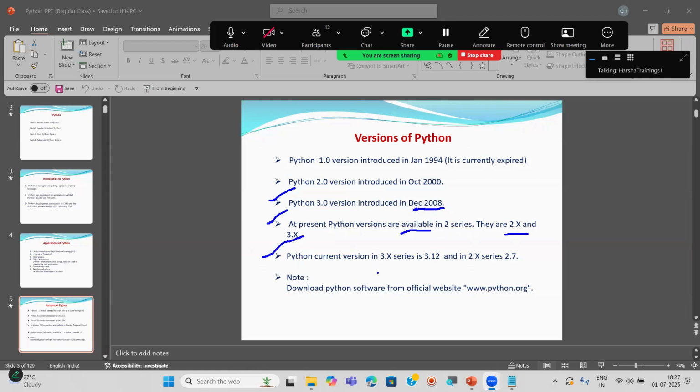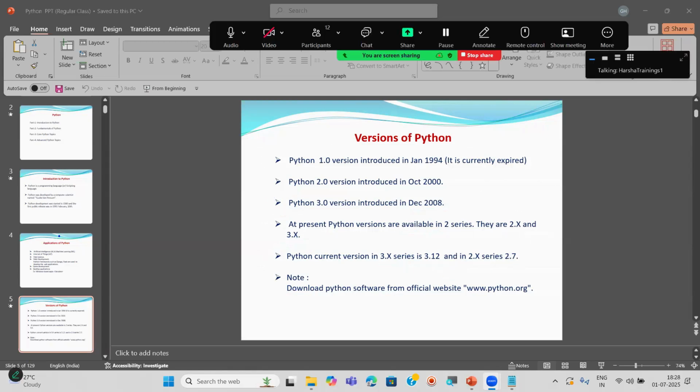Next, what is the current version in the 3.x series? 3.12. However, there may be 3.13 also, because these versions may change day to day. We'll see what the current version is and which one is stable. I'm going to show it right now on the website. The current version in 3.x is 3.12, and in 2.x it is 2.7.